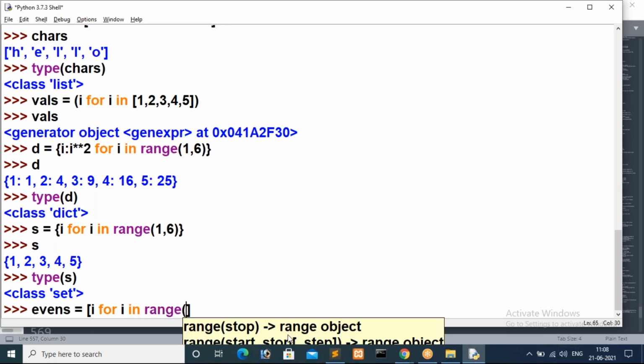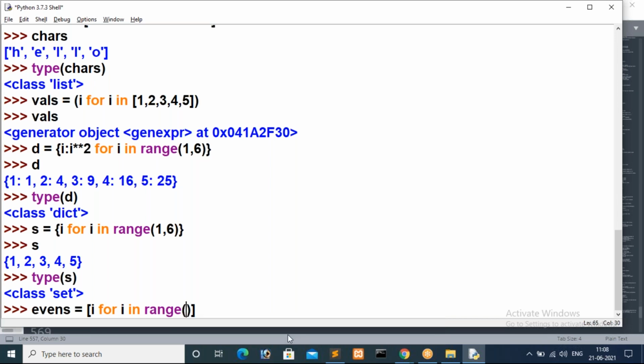Okay, for i in range of 1 comma 10, between 1 to 10 I have to print even numbers. Then here I want to check if i, what is the logic for this, guys? How can we find even numbers? What is the fixed logic for finding even numbers? We already know that, right? We have to divide the number, i modulo 2 double equal to 0.